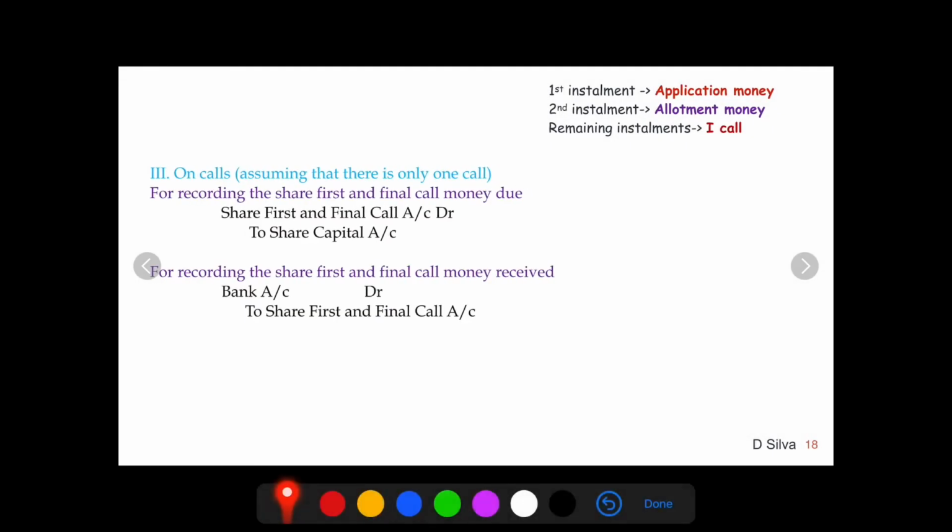The third way of collecting the money is in the form of calls. As per your textbook, we are just dealing with one call, which we call the first and final call. When the money is due on the first and final call, the journal entry is share first and final call account debit to share capital. For the money being received on this, it is written as bank account debit to share first and final call account. So the final call money is received through the bank account.